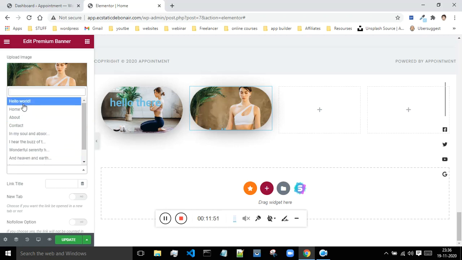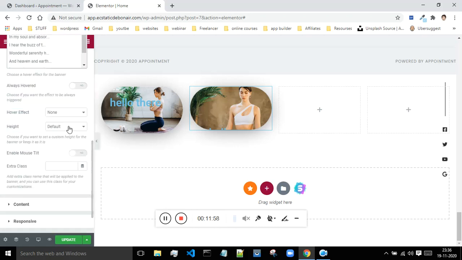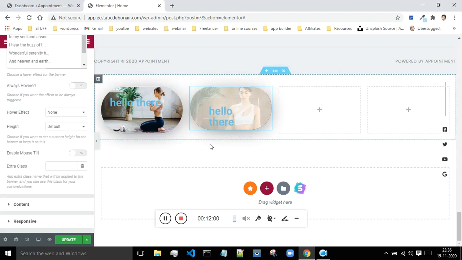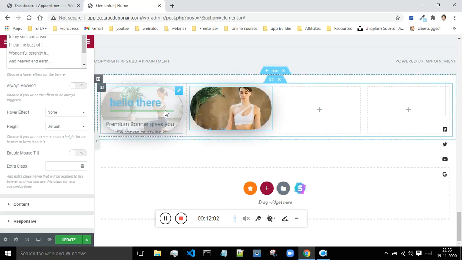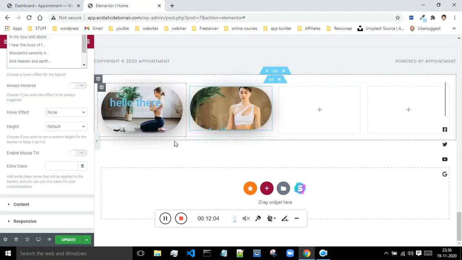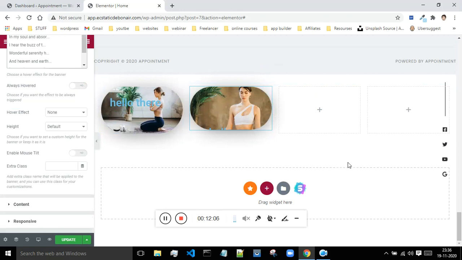Okay, so these are some of the pages which are present on my website. I can link any of my pages, but if you want to give the link, then you can give that custom link over here. Okay guys, so this is all about this option, and I think I've already shown you all the possible settings which you can make use of with this particular element.